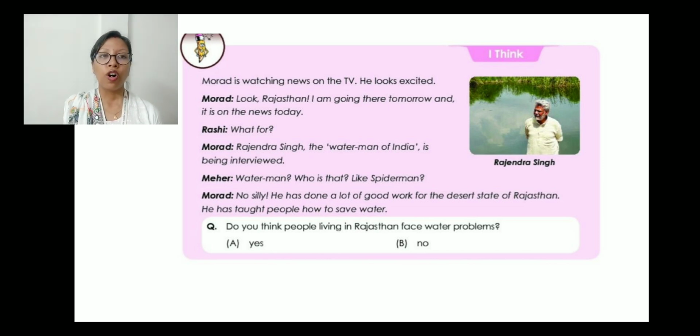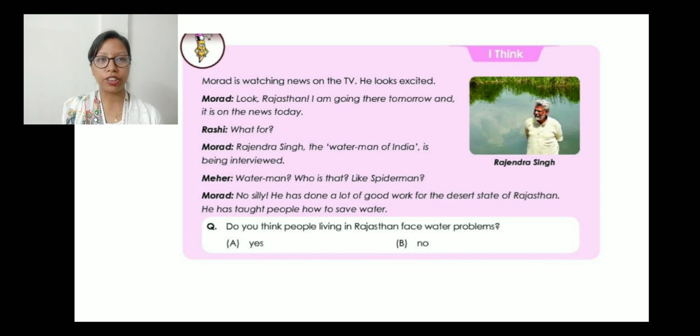So we have already discussed that Rajasthan, which is the part which is covered with desert, is very hot and the source of water is very less there. Therefore, people hardly settle in this kind of area. And those people who are living there are facing a lot of problems due to less quantity of water.